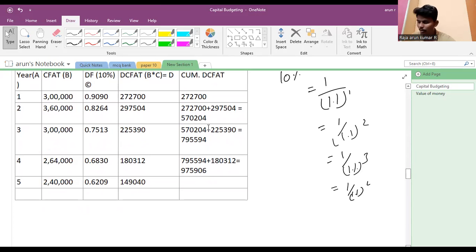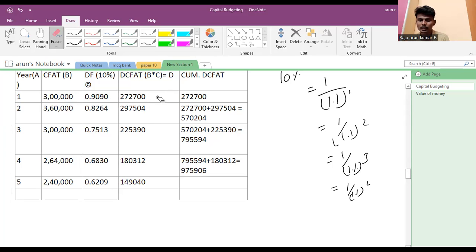We stop with the fourth year. The discounted payback period is simple. It is the same as our payback period, but we use the present value of the cash flows. These all are the current year values.